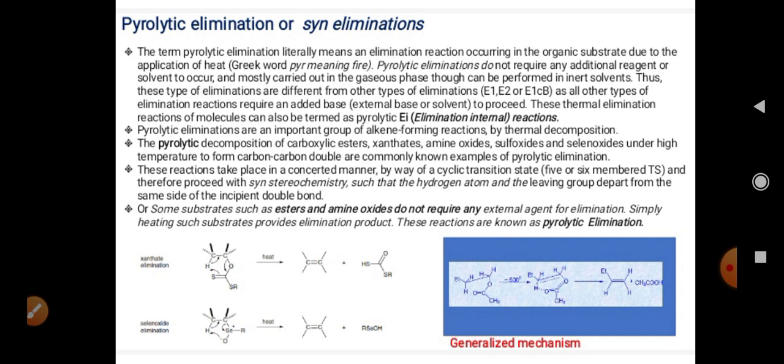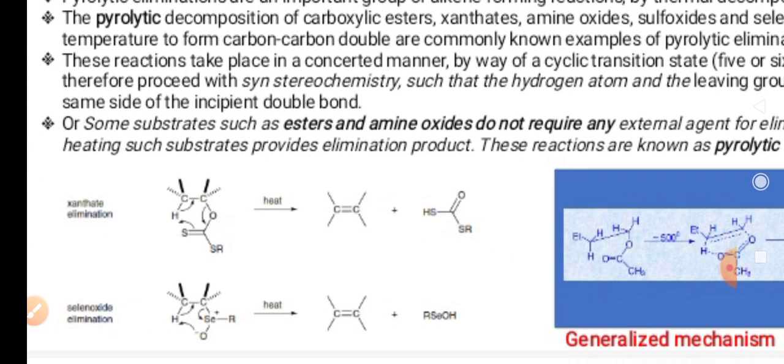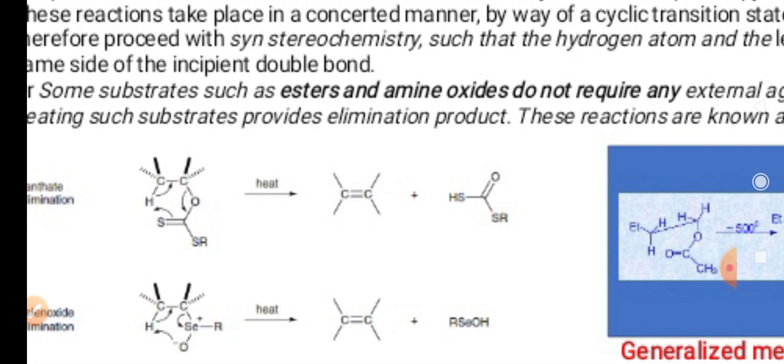There are some substrates, such as esters and amine oxides, that also do not require any external agent for this Ei elimination reaction. By simple heating, these substrates can give the product with a carbon-carbon double bond. Some examples are given here.